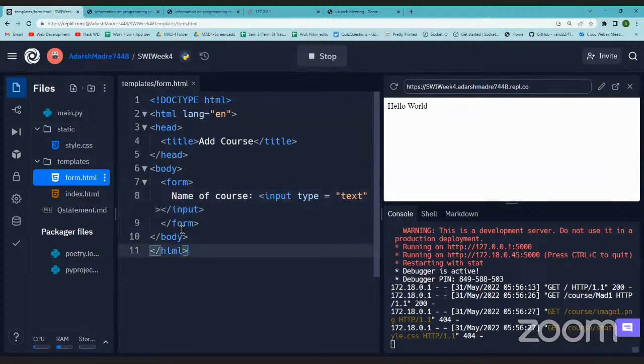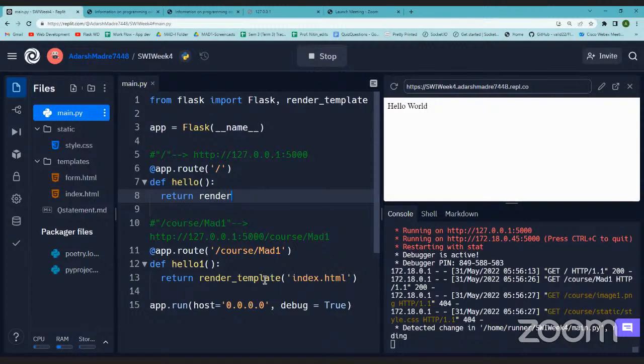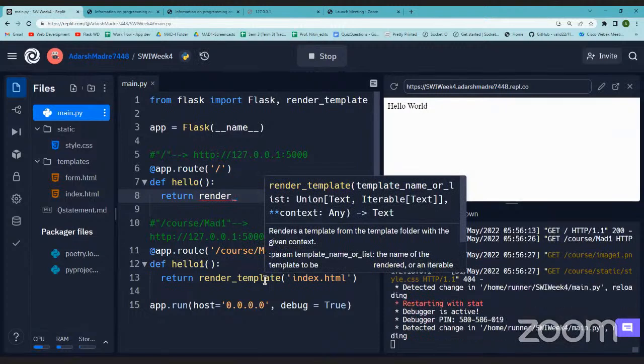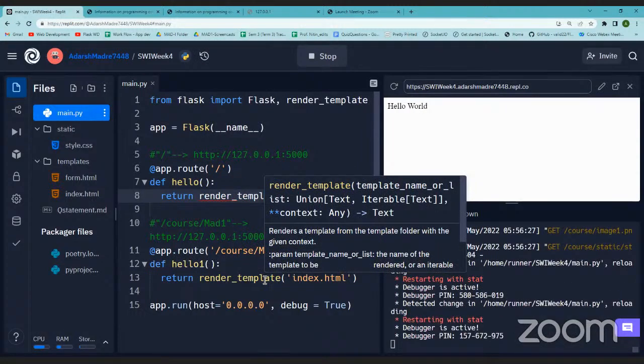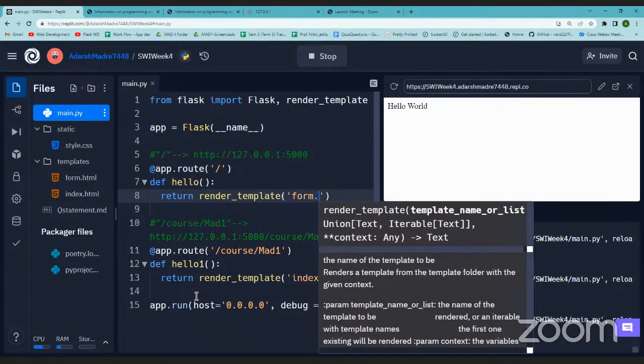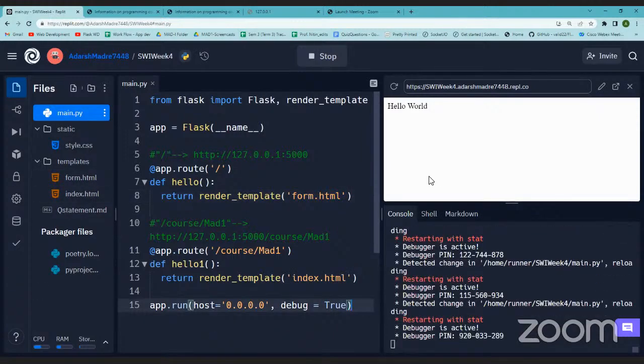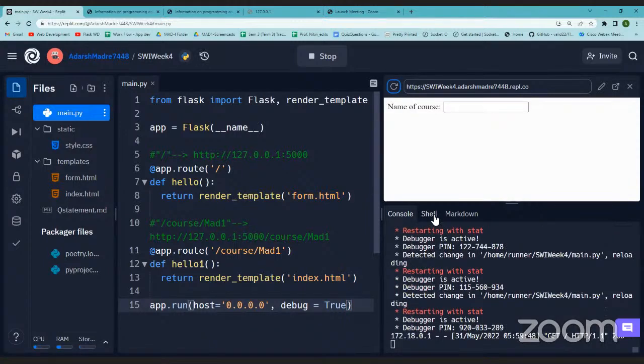Now this HTML form needs to be served, right? So we'll go to main, and instead of serving this simple hello world, we will serve that form.html. How do we serve any HTML file? By using the render_template method. Yeah, form.html. Right. So now if I run this and reload this, yeah, I'm having a form,